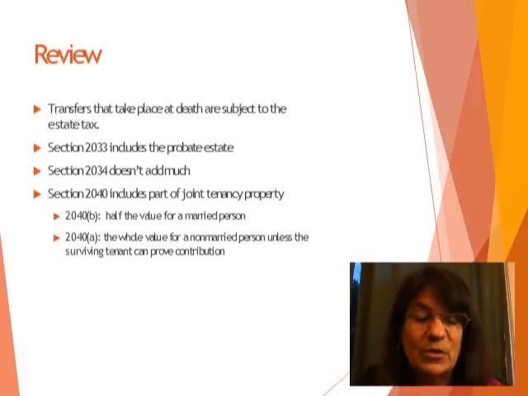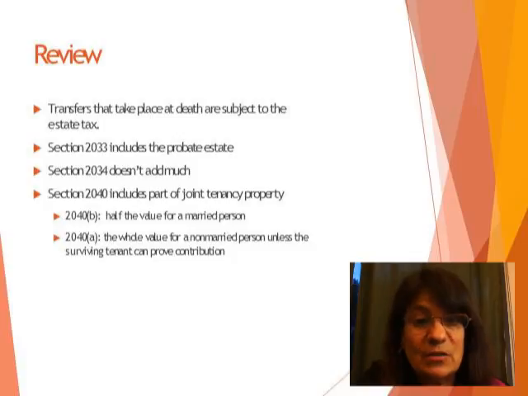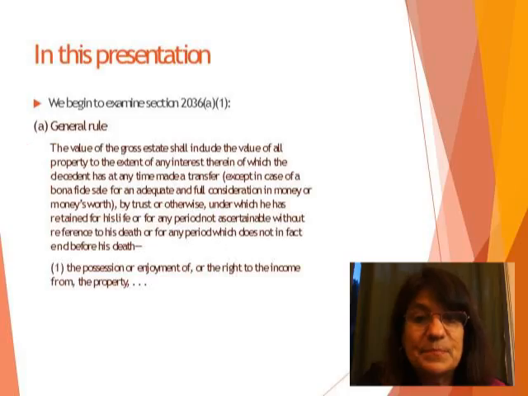Now, if you think about it, when there's a right of survivorship, that means that at the moment of death, the decedent's interest disappears, and the remaining joint tenant owns everything. 2040B included half the value for a married joint tenant, and 2040A included all of the value for a non-married joint tenant, unless the surviving tenant could prove that they had contributed something.